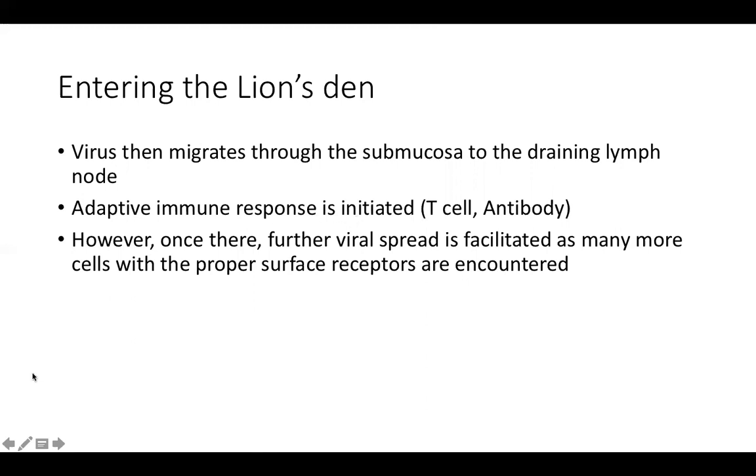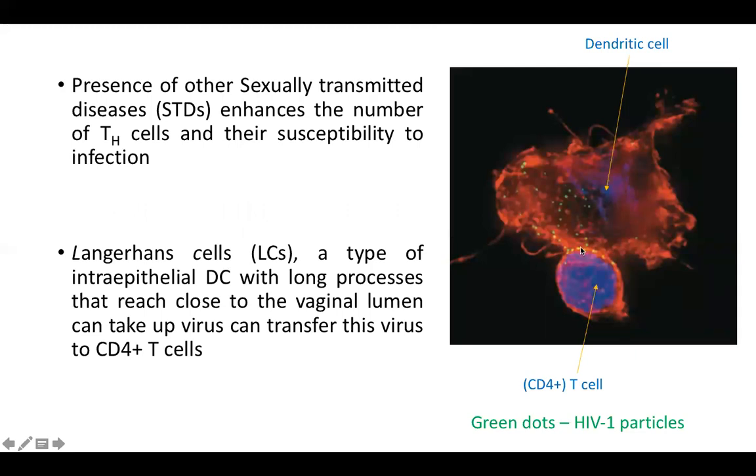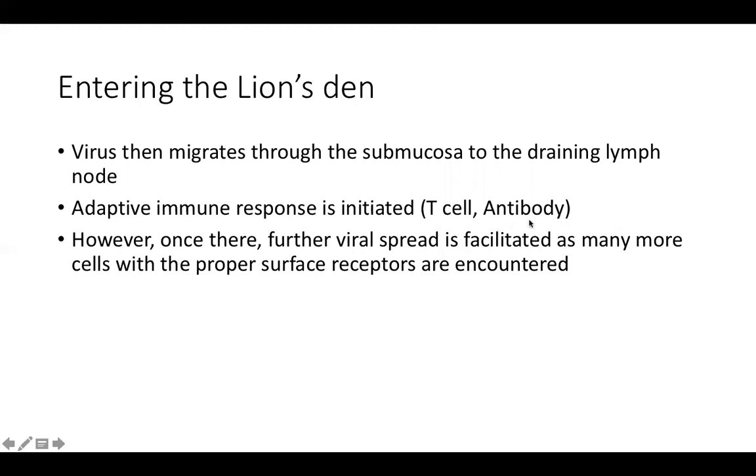CD4 cell will, यहाँ पे जो meeting दिखा रहा है, तो इसमें CD4 cell is going to recognize it through an MHC peptide complex. It is going to get activated, generate effector cells, memory cells, going to stimulate the B cells. B cells will stimulate antibody production. All that will happen. But once it reaches the lion's den, reaches the lymph node, now the speed of the spread is accelerated because many more cells with the proper surface receptors are encountered. उसका तो receptor is CD4. CD4 is looking for it, but it does not know that it is looking for CD4 even more desperately. So it is going to just get stuck to CD4.